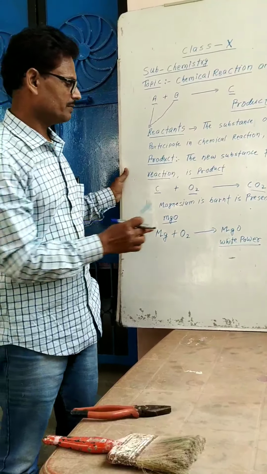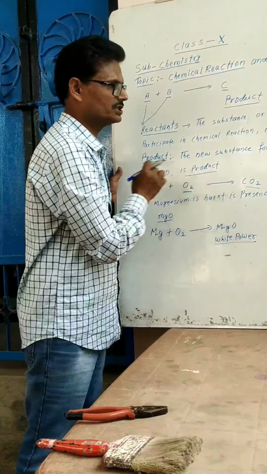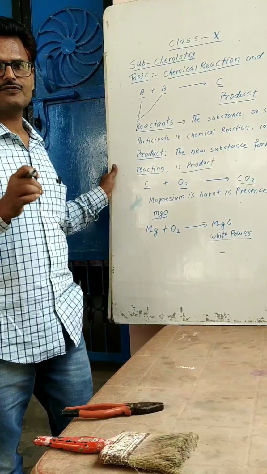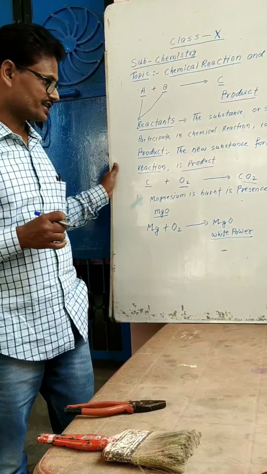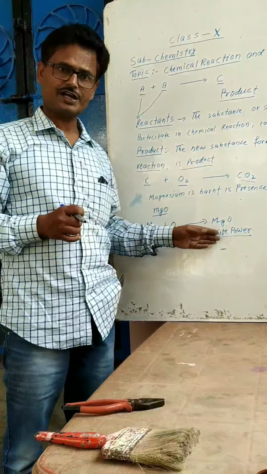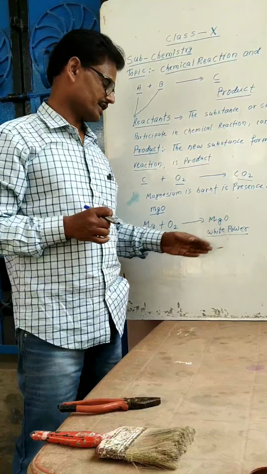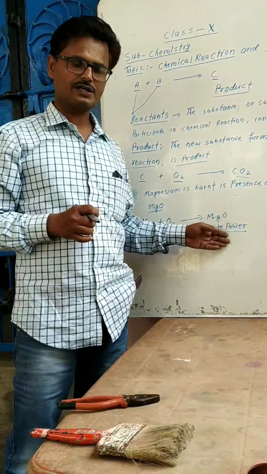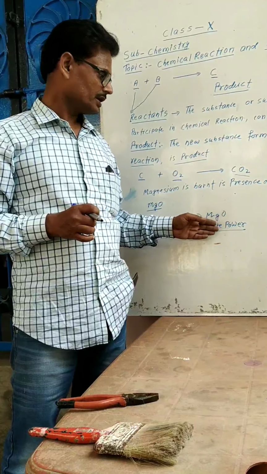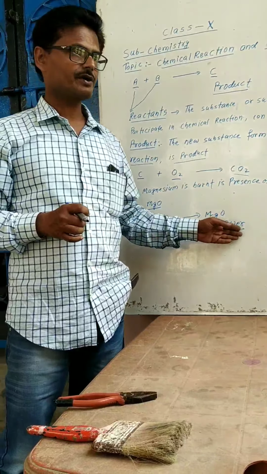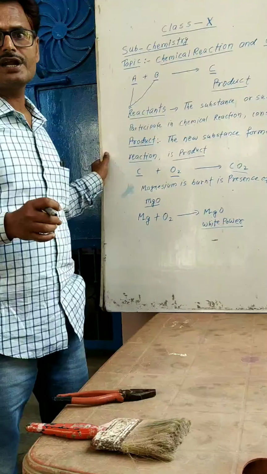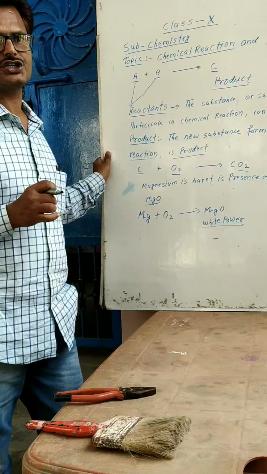Because whenever magnesium oxide is treated with water, it interacts chemically to form magnesium hydroxide. And magnesium hydroxide is basic in nature.